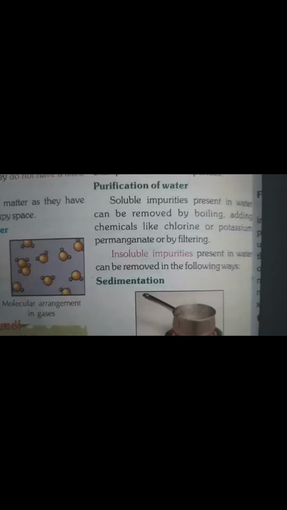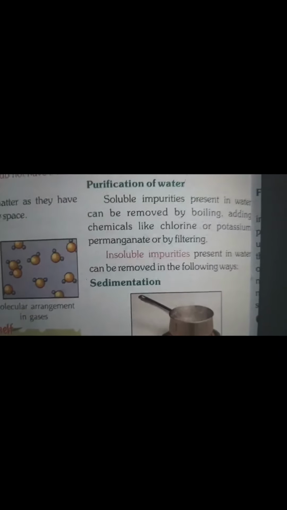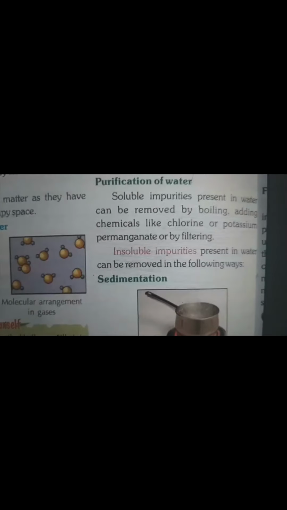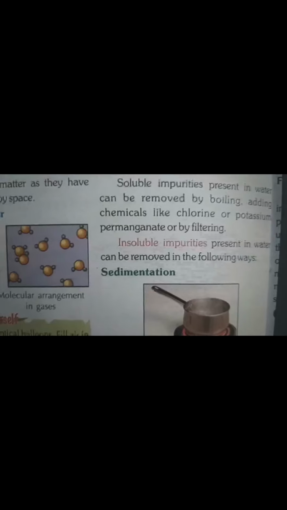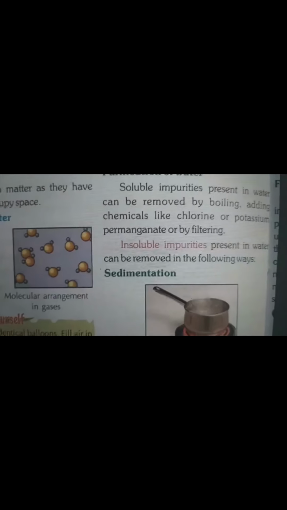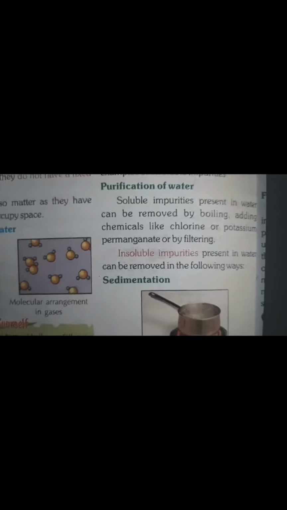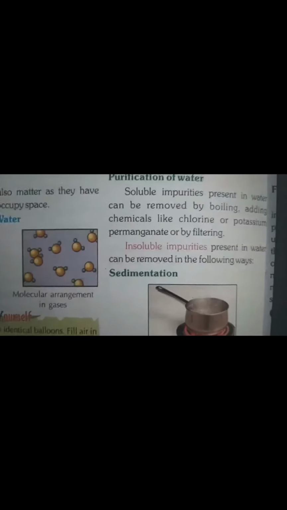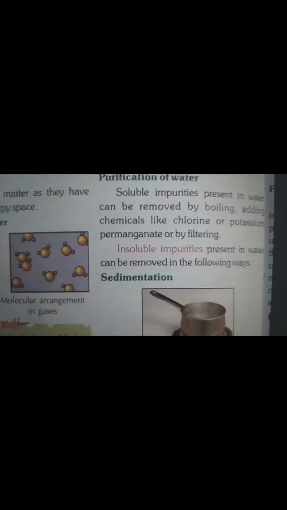Either we can boil the water. By boiling, germs will be removed. By adding chemicals like chlorine or potassium permanganate, or by filtering, we can remove the germs present in the water. We can also reduce the amount of minerals and salt present in the water. So the water will become edible for use.